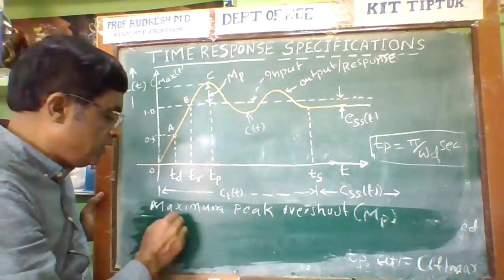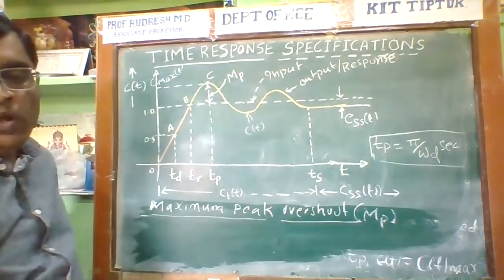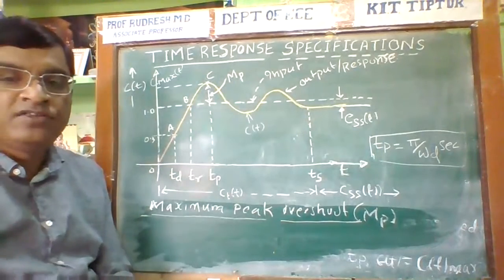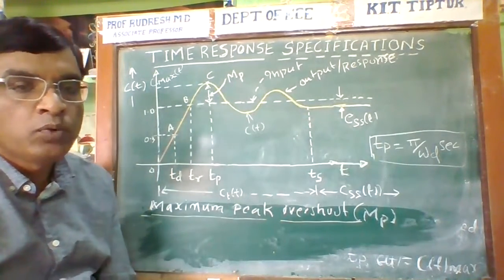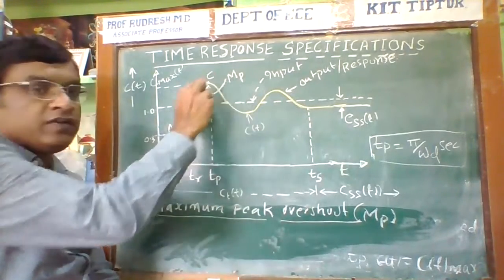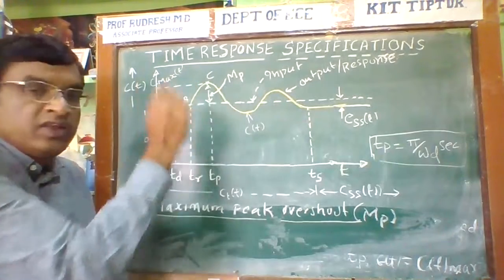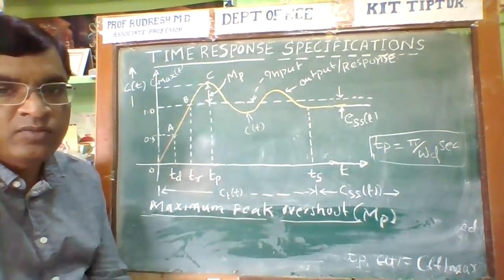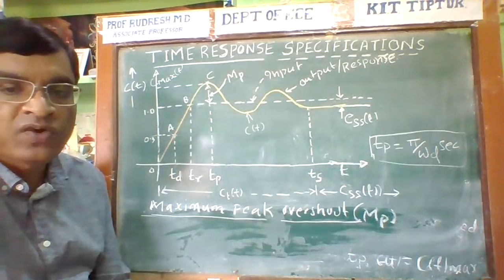It's also very important. It is defined as the maximum response of the system over and above unity. The portion above unity up to C max is called the maximum peak overshoot MP.